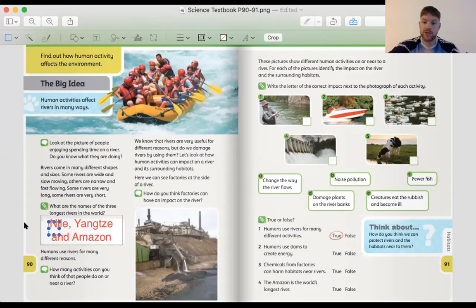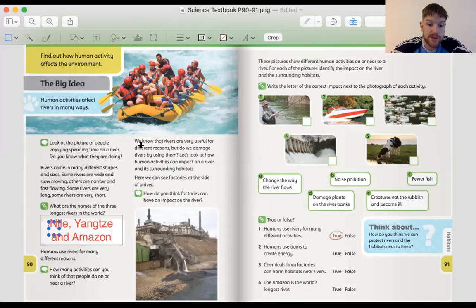What else can you do? You can fish, can't you? You can go fishing, trying to catch fish. You can swim. Swimming is another very popular activity that people do in rivers. You can also bathe, can't you? Bathe beside the river. You can take a trip in a boat or in a dinghy or a raft, can't you? So there's lots and lots of things. I'm sure you've thought of loads of those and loads of your own things. So you can see we really rely heavily on rivers and lakes and water in general to do activities, don't we?